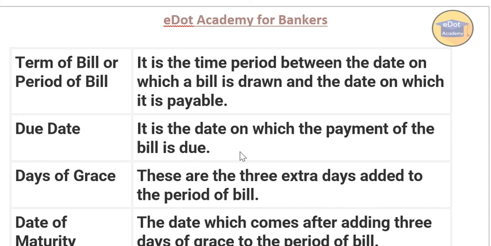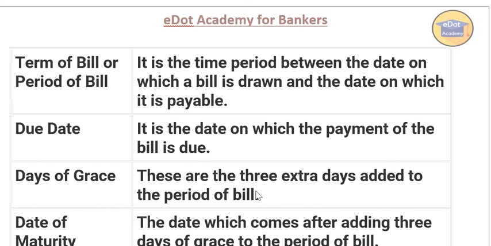That means 90 days. Now, in addition to that, there are a number of days as grace also. That's called days of grace. There are 3 extra days added to the period of the bill. This is very, very important. It means after the due date, 3 days are given as a grace period.